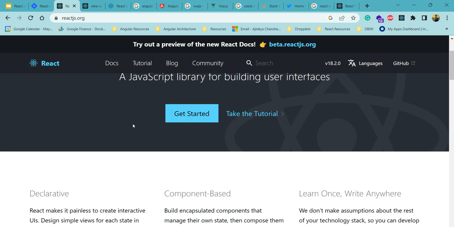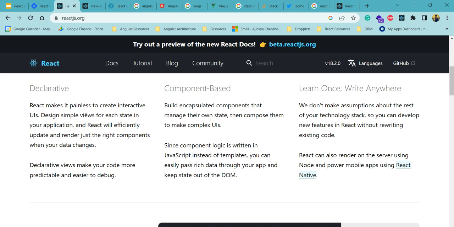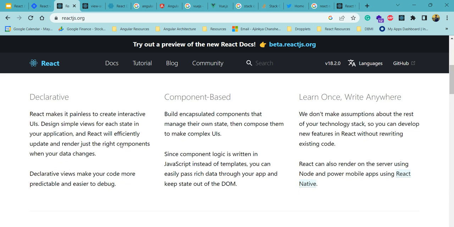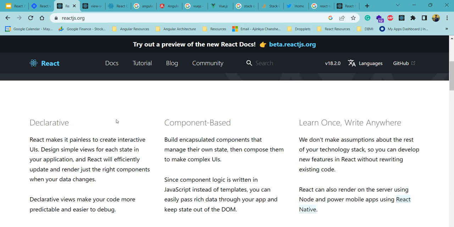So you don't need to specify it. You just have to concentrate on the features, like how to create, how to add routing, and how to fetch the data. Updating and retrieval of data is taken care of by React, and that is very smooth. That's the declarative approach it follows.